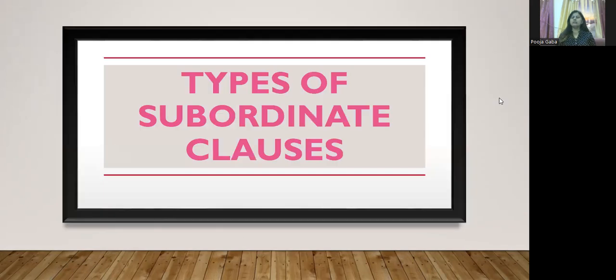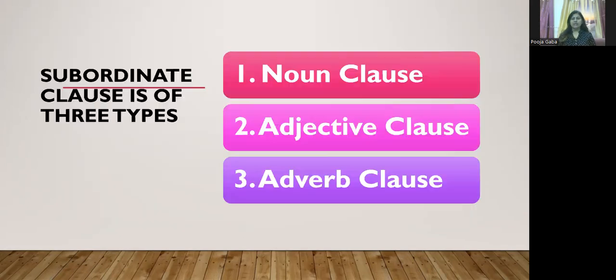Now, subordinate clause can further be of certain types, which are the first one, noun clause, then adjective clause, and then adverb clause. As you can see, from the names noun, adjective, and adverb, the clauses can be used as a noun, adjective, or adverb. So let us understand how.